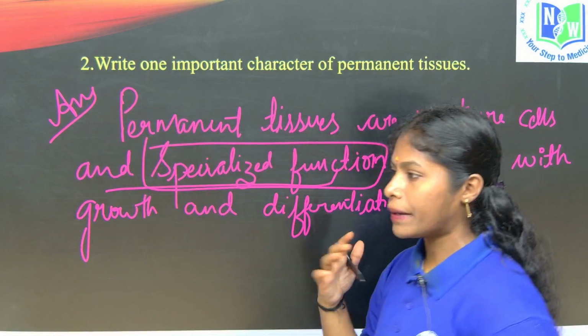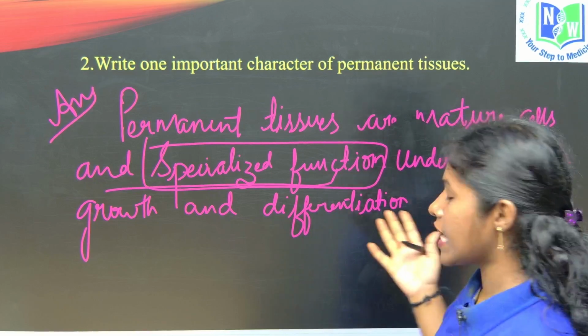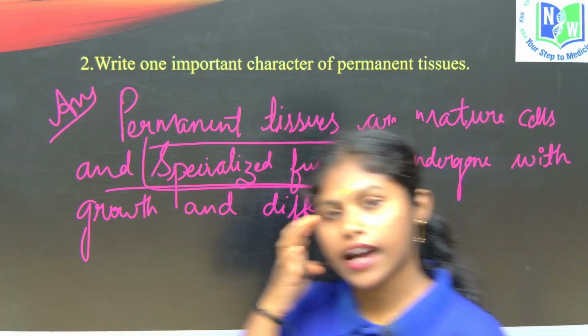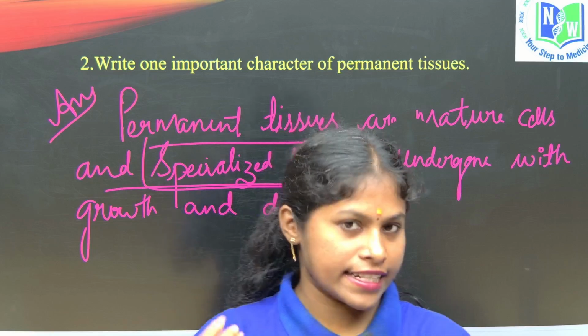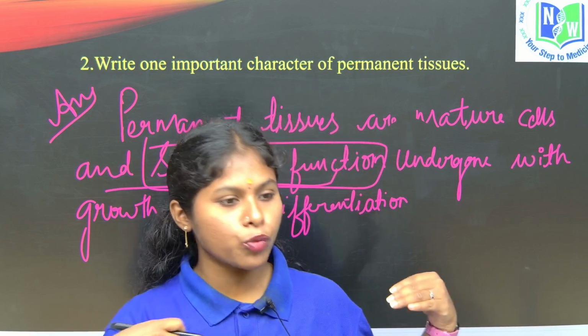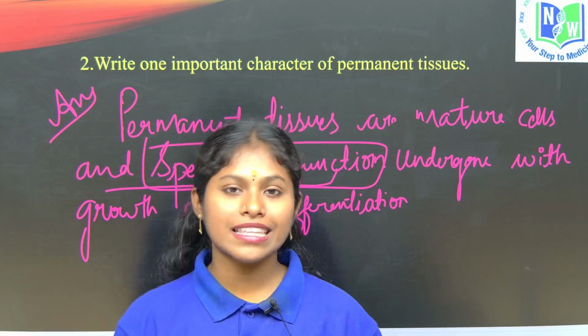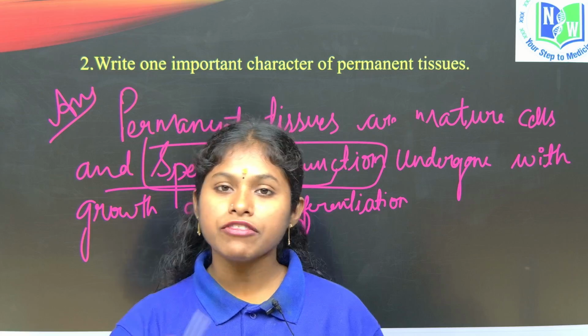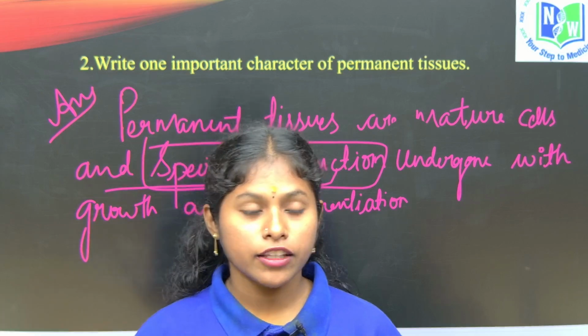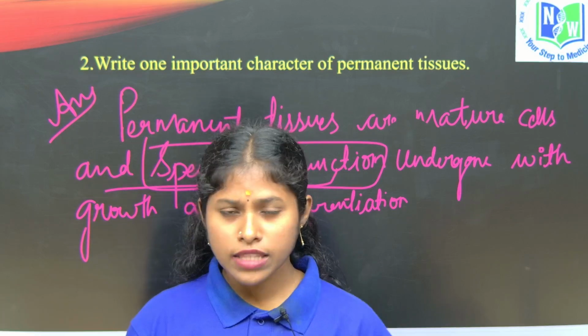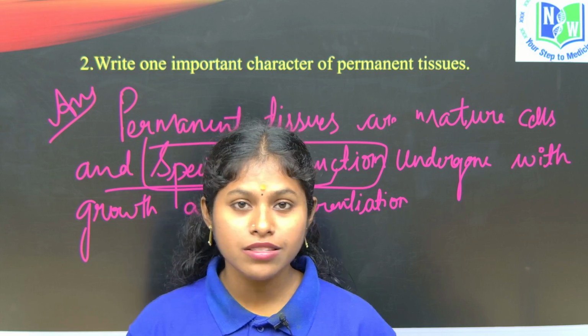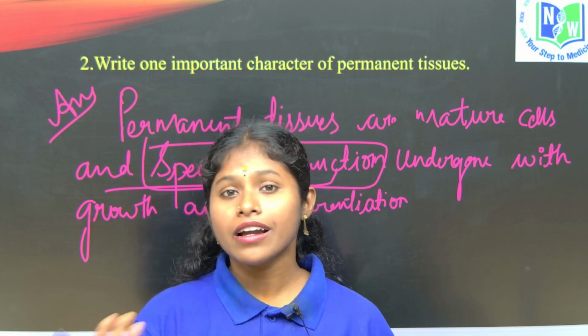So permanent tissues are mature cells. I already gave you an example, children: if a group of students are learning the same subject in the classroom, after some time they do not all choose the same profession. As per their interest, they choose different careers.